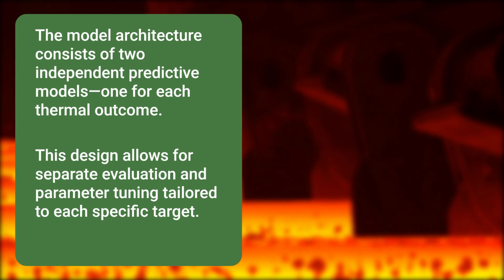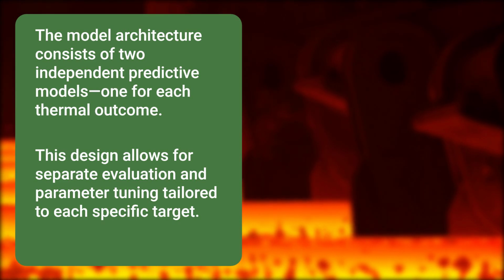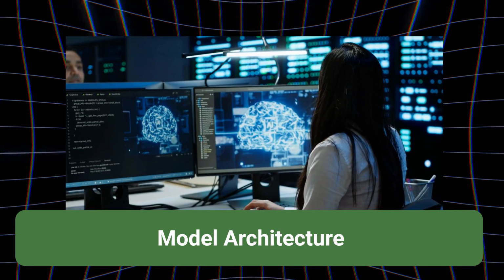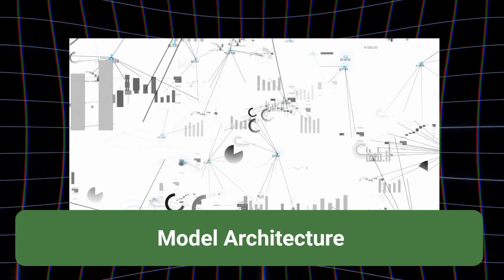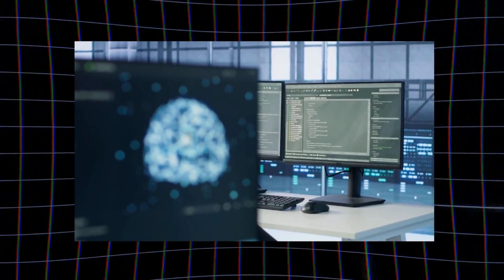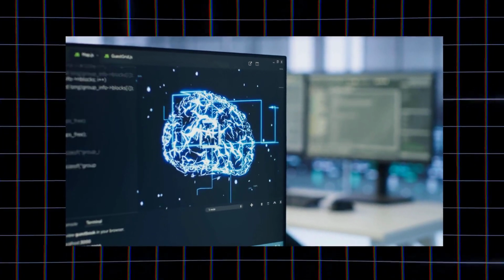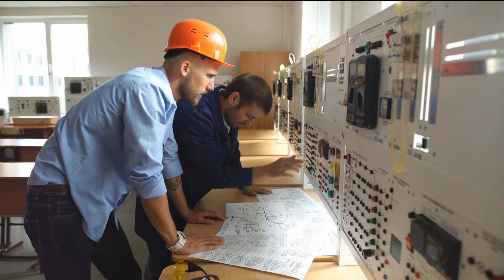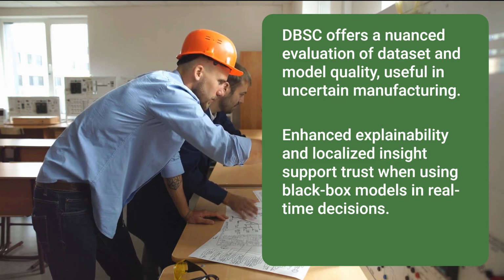This design allows for separate evaluation and parameter tuning tailored to each specific target, enabling more precise learning for each thermal metric. Both models share an identical architecture, comprising 5 hidden layers with 7 neurons per layer. This configuration was chosen through a parametric study, where it demonstrated the lowest error rate on the test dataset. Each neuron uses a sigmoid activation function, and model training is performed using the Adam optimizer with a binary cross-entropy loss function.